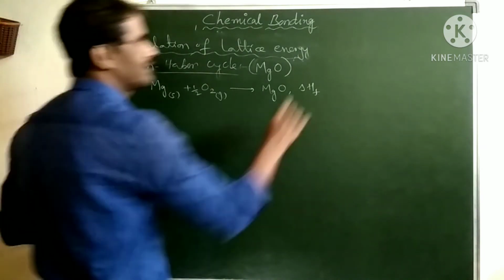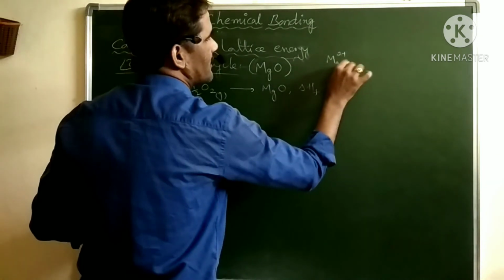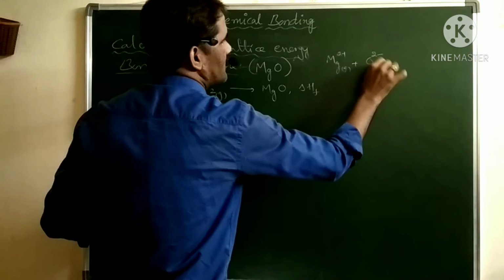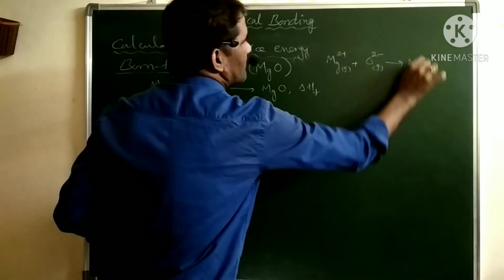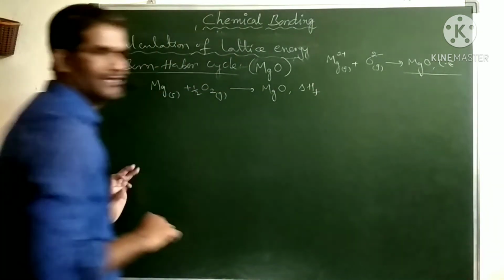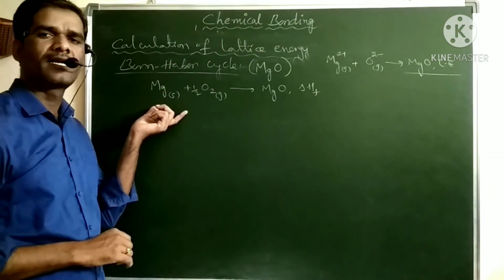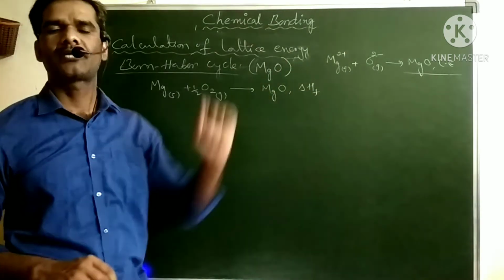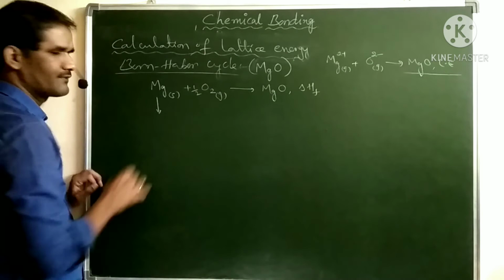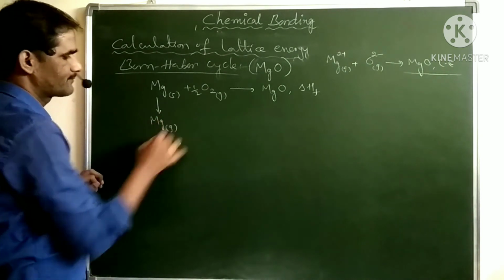What is the lattice energy? Magnesium 2 plus ion gas and oxygen 2 minus gas form magnesium oxide. In this case, the energy released is called lattice energy. Now we have to convert these naturally existing standard elements into their respective isolated gaseous ions. First, magnesium is converted into magnesium gas.